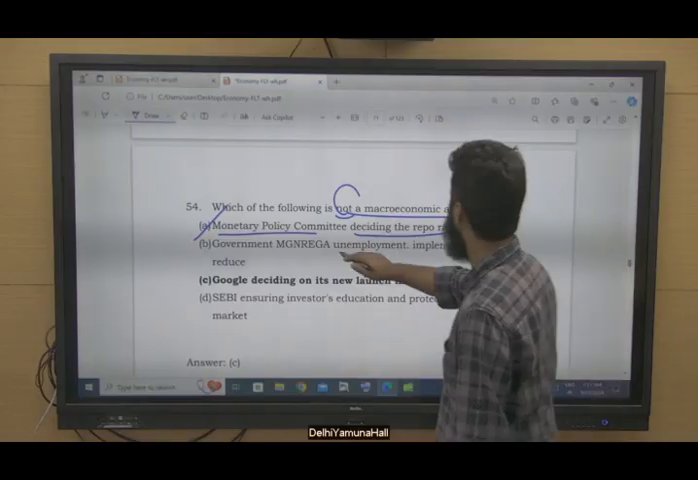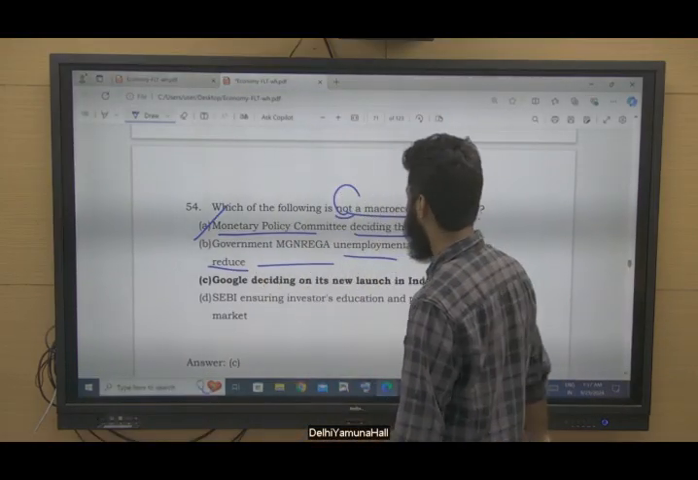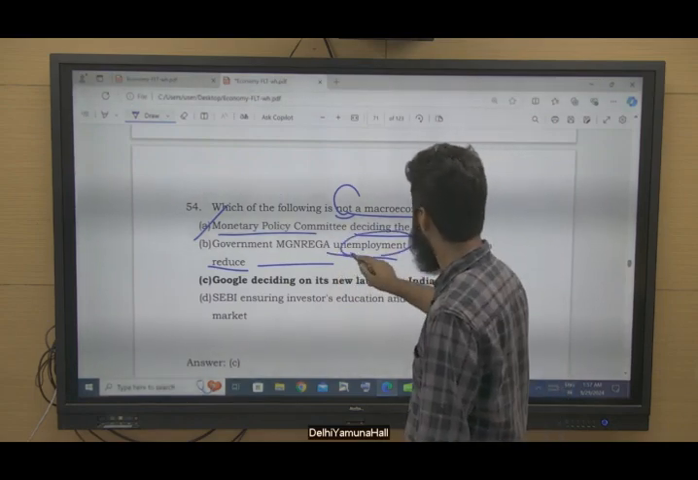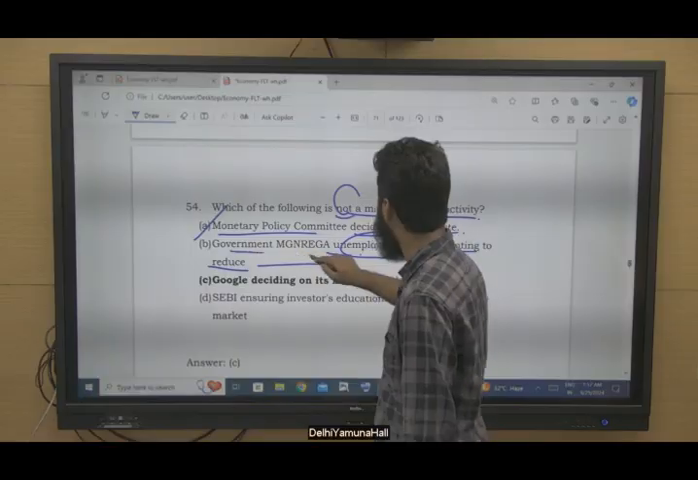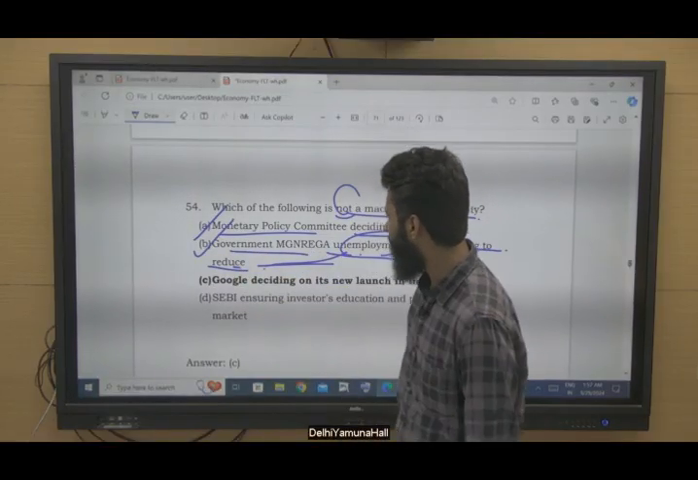Government implementing MGNREGA to reduce the unemployment, right? Government implementing MGNREGA to reduce unemployment. Yes, this is also macroeconomic.